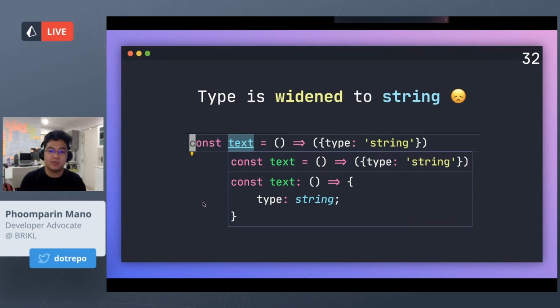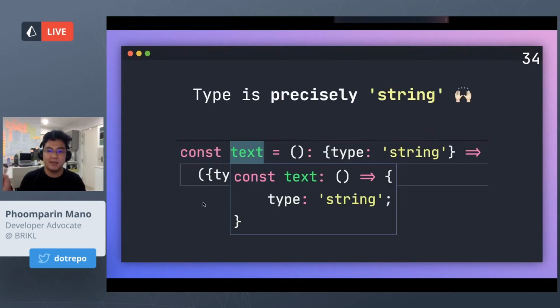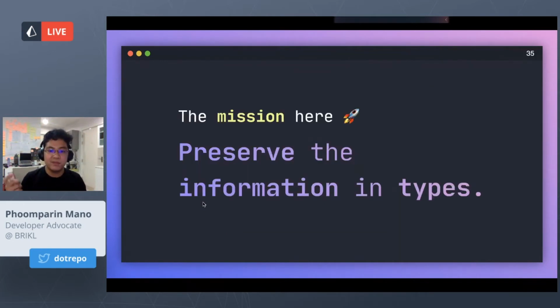And it's going to cause problems because then you cannot figure out if the type is a number or a string. And this is a problem. But this is easily solvable. You can just put type is a string as a constant, and then TypeScript knows not to widen that type. And it's precisely string.